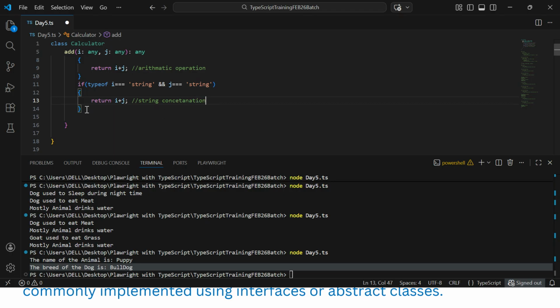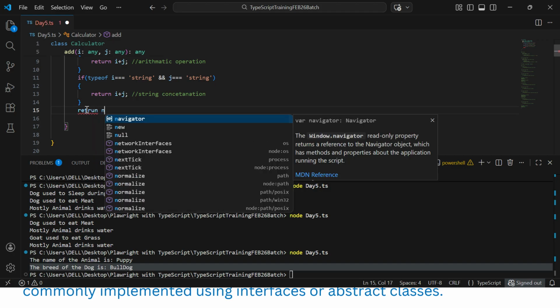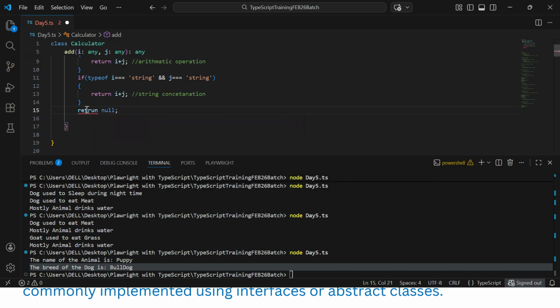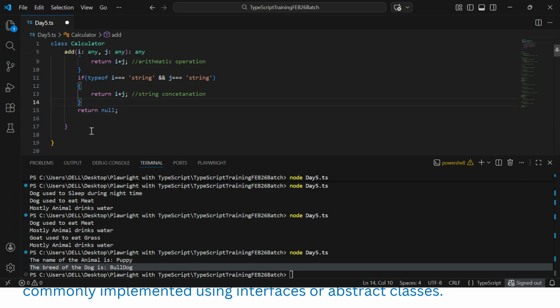Okay, else what we will do, return null. I just want to make it null. That's all. Okay, yeah. That is the way I want to do it.